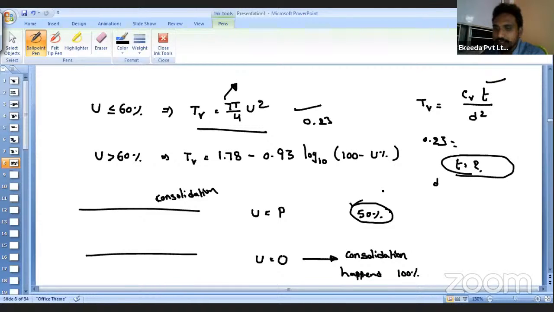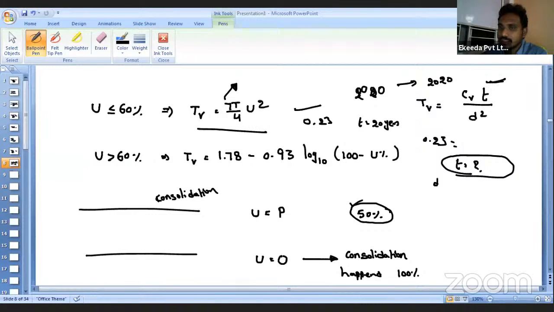Otherwise, suppose a building is constructed in 2000, and at present the year is 2020. Now you want to estimate how much consolidation has happened in the present year 2020. So what is the time gap here? Here my time gap is nothing but 20 years.